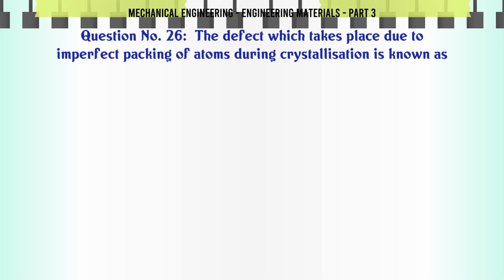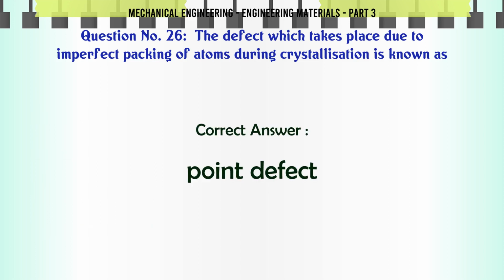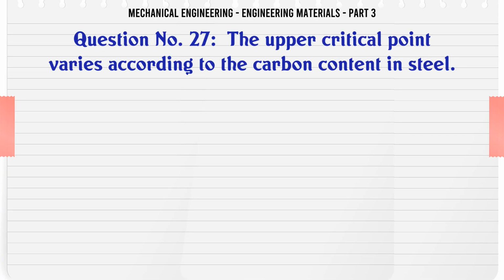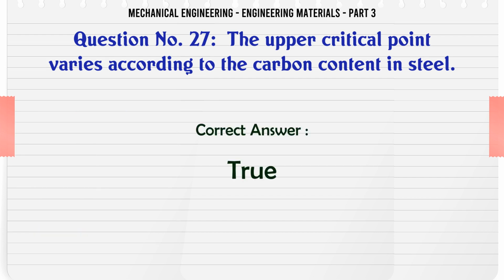The defect which takes place due to imperfect packing of atoms during crystallization is known as: A. Line defect, B. Surface defect, C. Point defect, D. None of these. The correct answer is point defect. The upper critical point varies according to the carbon content in steel. A. True, B. False. The correct answer is true.